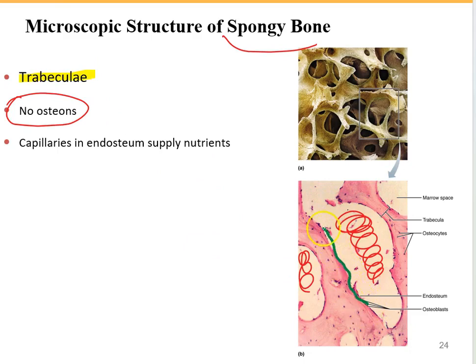These tiny beams of bone tissue make up the spongy bone, but still we can find the endosteum and periosteum for our spongy bone, as the endosteum is going to line each trabeculae, and also inside of the endosteum we can find the osteoblast and osteoclast, and then this is a marrow space where we have the bone marrow here.